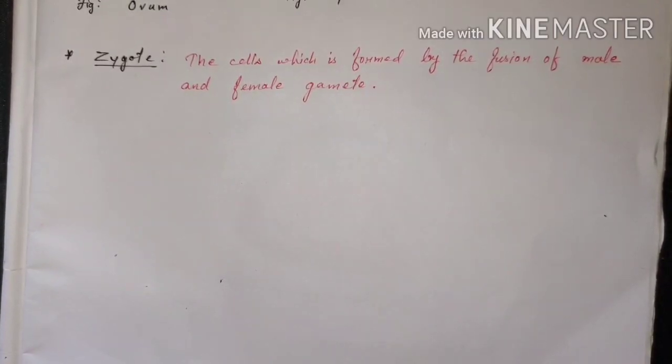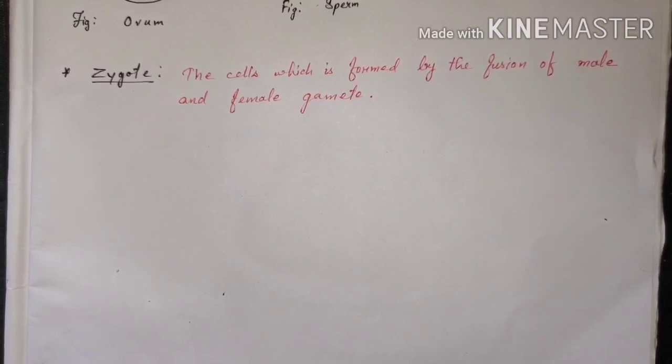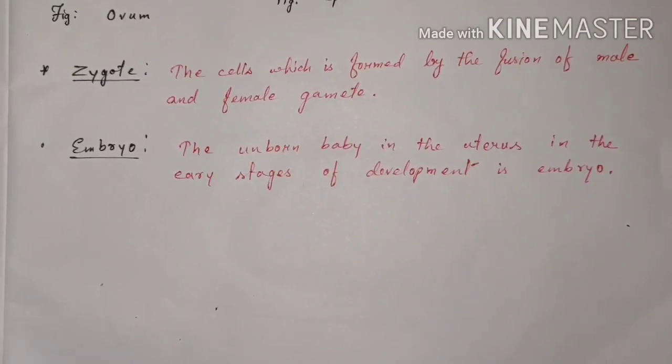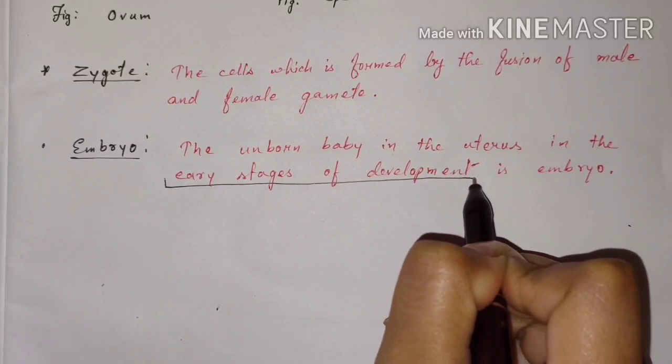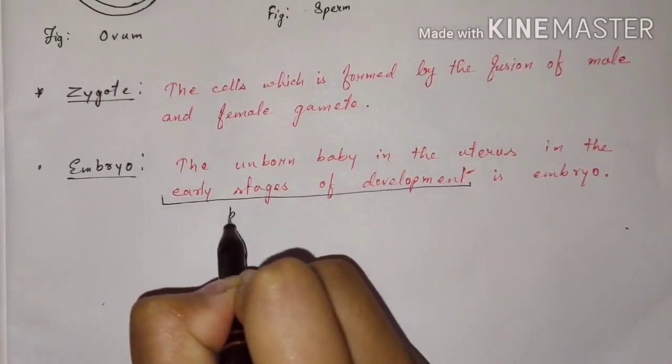So the zygote, in simple words, we can call the fertilized egg or the fertilized ovum. The zygote grows and then develops to form a new baby. The unborn baby in the uterus in the early stage of development is called the embryo. So this is the embryo. Here I am saying early stage of development because it means that the body parts of the embryo are not much developed.